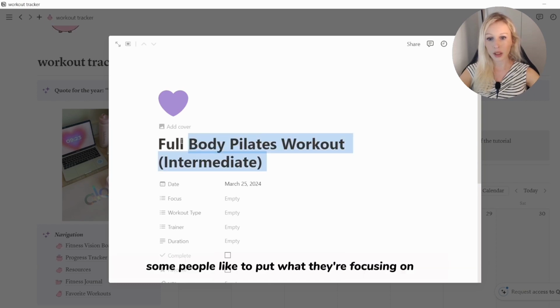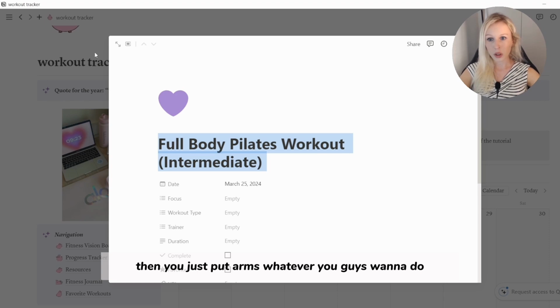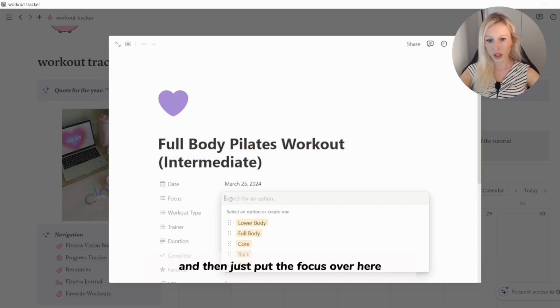I know some people like to put what they're focusing on. So for example, maybe this is for your butt, then you would put lower body. Or if it's an arms workout, then you would just put arms. Whatever you guys want to do, customize it. I like to have the title and then just put the focus over here. So let's say the focus is full body.